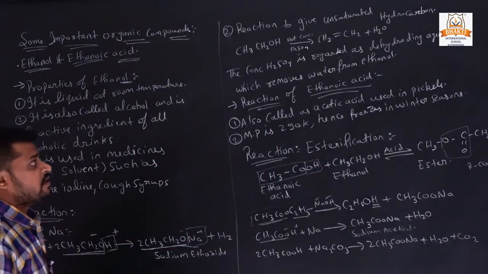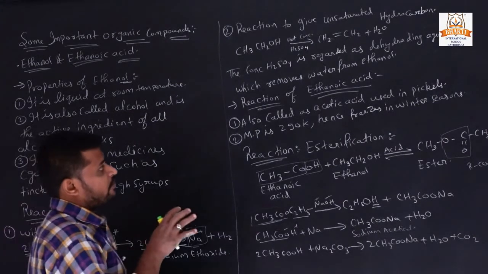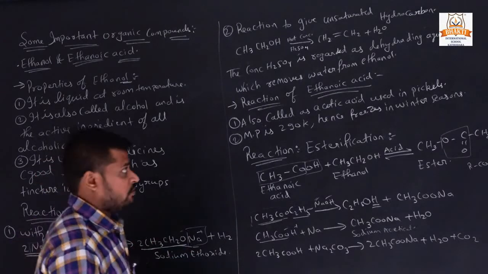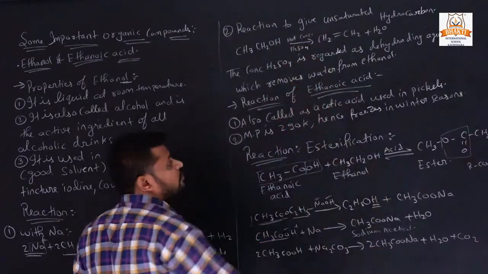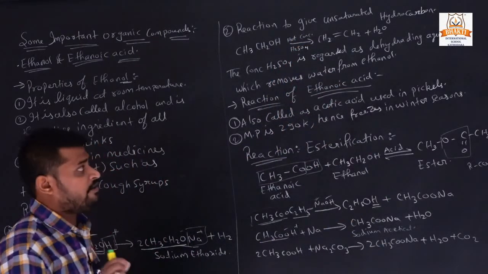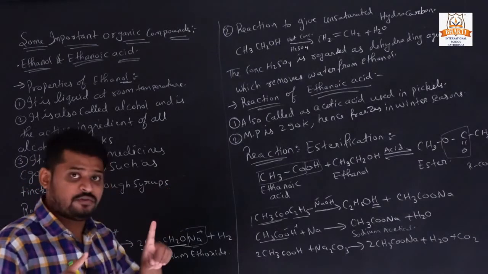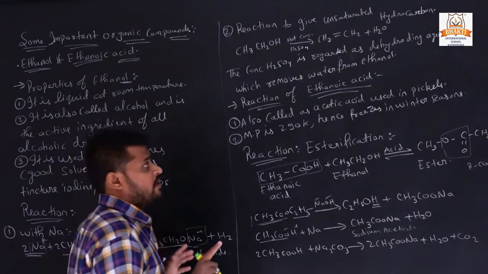It is a dehydrating agent. Why? Because it removes water from ethanol. That's why hot concentrated H2SO4 is called a dehydrating agent. Understand? Not just H2SO4: hot concentrated H2SO4 is called a dehydrating agent.